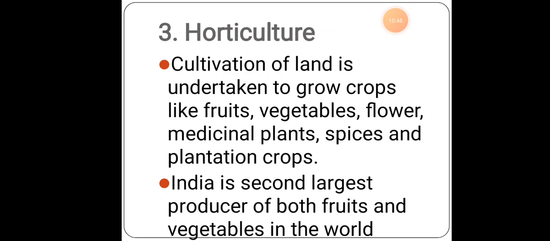So horticulture is also a kind of cultivation, or agricultural cultivation, but not the kind of crops which we normally grow. Normally what do we grow? We grow paddy, we grow wheat, ragi, all these things. But horticulture is mainly based upon vegetables, fruits, flowers. India is the second largest producer of both fruits and vegetables in the world.